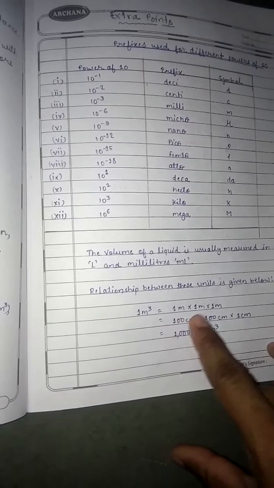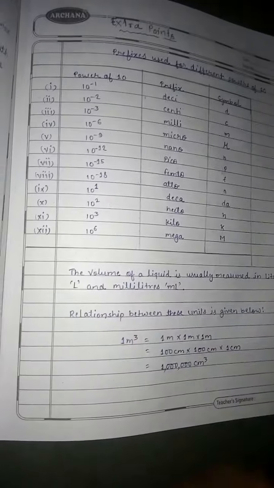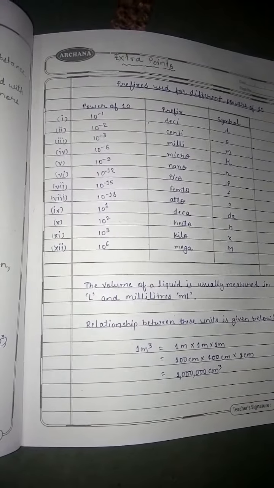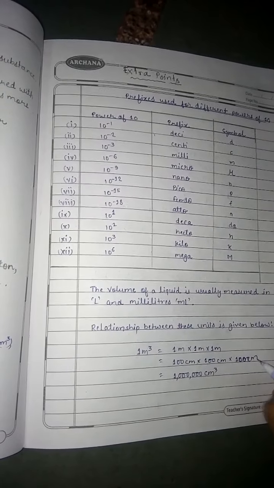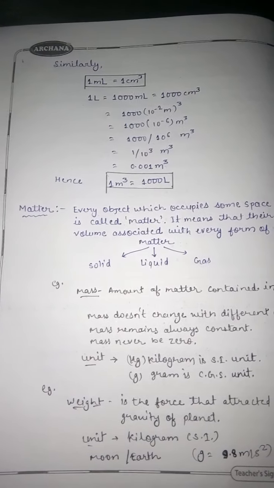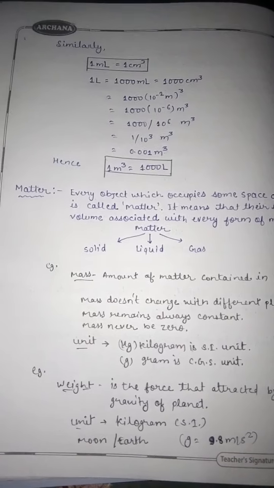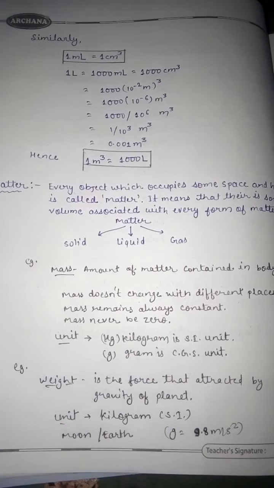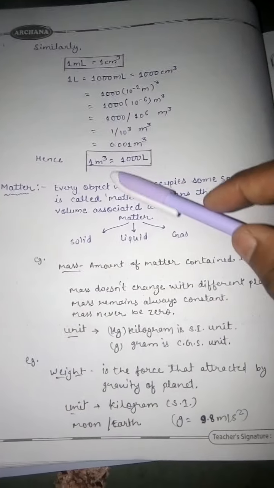Similarly, 100 centimeter multiplied by 100 centimeter multiplied by 100 centimeter, which is equal to 10 lakh centimeter cube. Now similarly, 1 ml is equal to 1 centimeter cube. 1 liter is equal to 1000 ml, which is equal to 1000 centimeter cube. Hence 1 meter cube is also equal to 1000 liters.